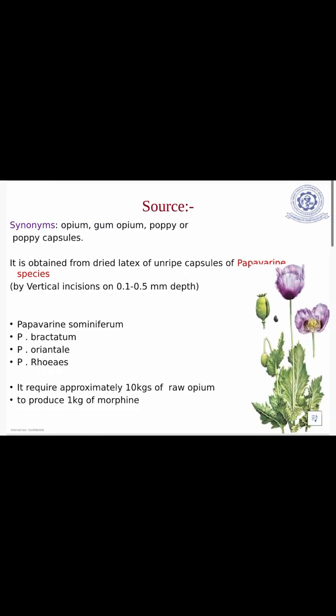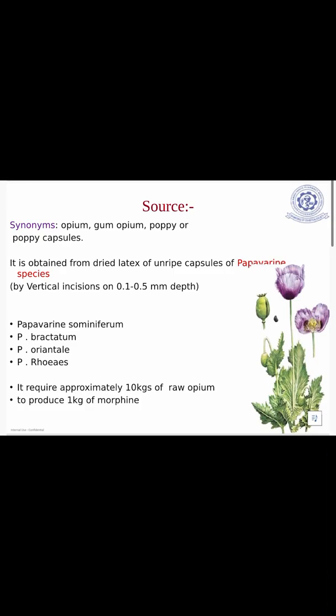Source. Synonyms of morphine are opium, gum opium, poppy or poppy capsules. It is obtained from the dried latex of unripe capsules of Papaver species by making vertical incisions of depth 0.1 to 0.5 mm. The species from which you can obtain morphine are Papaver somniferum, Papaver bracteatum, Papaver orientale, Papaver rhoeas.